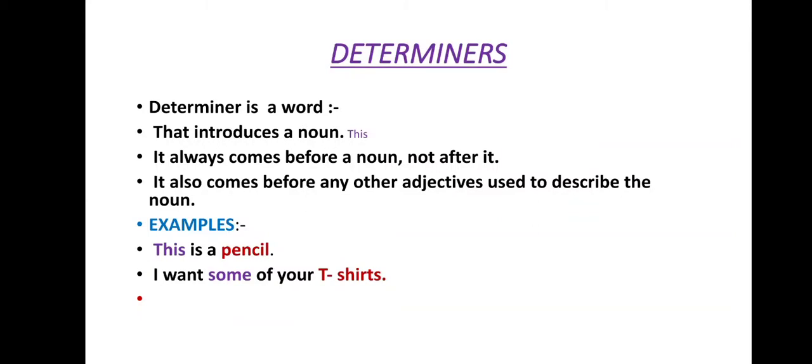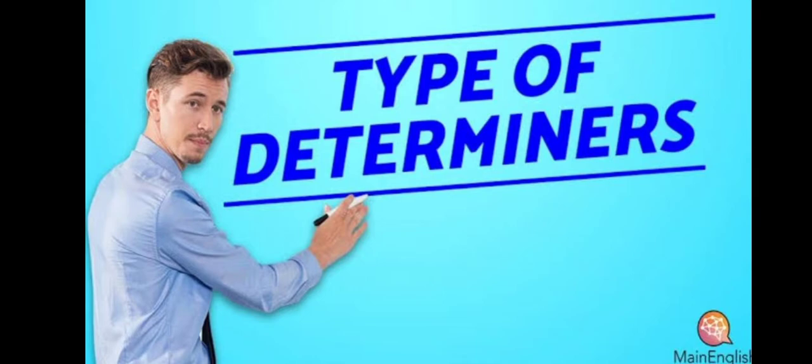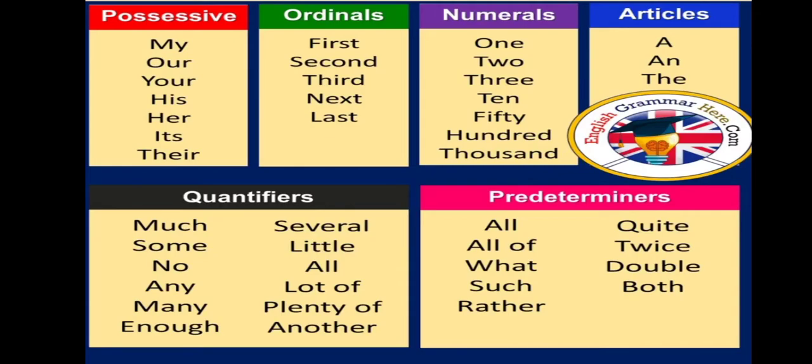I want some of your t-shirts. Here the determiner is "some" and the noun is "t-shirts". As usual, the determiner is coming before the noun and introducing the noun. Let's move towards types of determiners. There are six types of determiners: possessive determiners, ordinal determiners, numeral determiners, article determiners, quantifier determiners, and predeterminers.